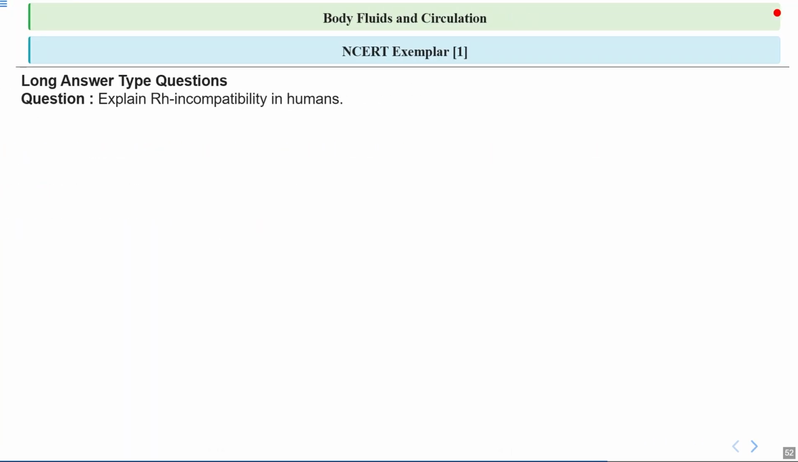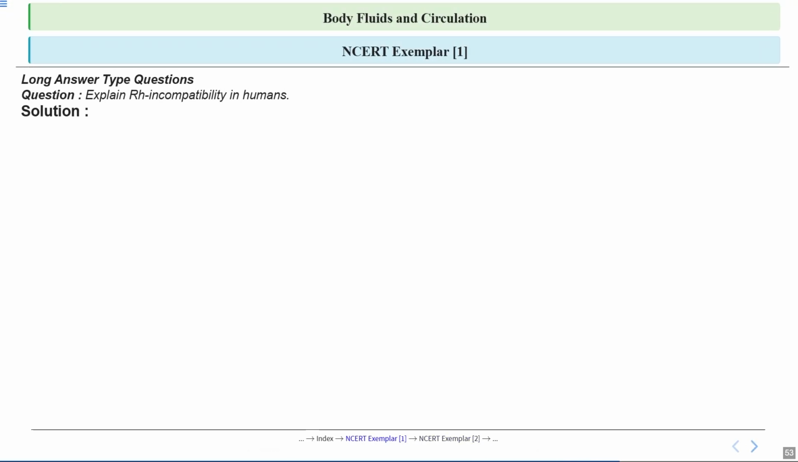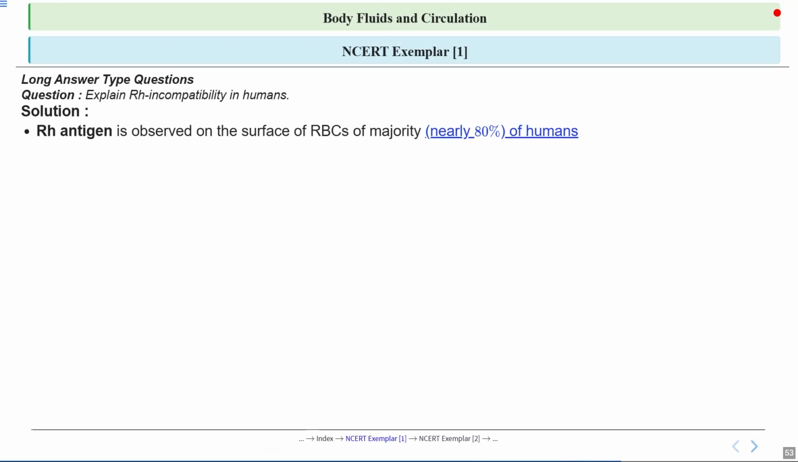So this is the first question of long answer type, and the question is about Rh incompatibility. Let's see the answer in detail. So let's talk about the Rh antigen. This is a special protein found on the surface of RBCs in most people, about 80% of the population.